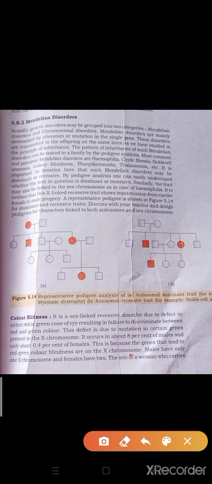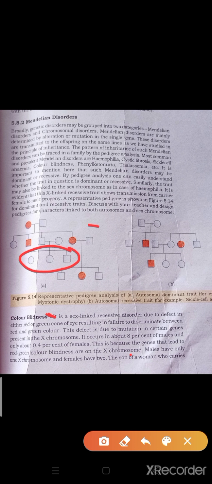So in this you can see that a female is infected or diseased when she marries a normal man. That time there is a possibility that in the progeny, this couple is having 4 children, 2 boys and 2 girls, and one boy is infected and one girl is infected. Okay, if a normal boy marries a normal girl, then in the next generation you can see here all the progenies are normal.